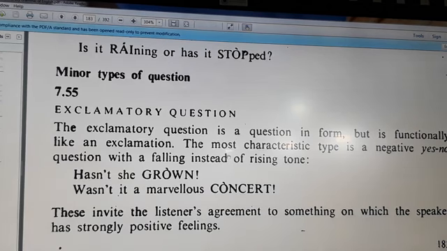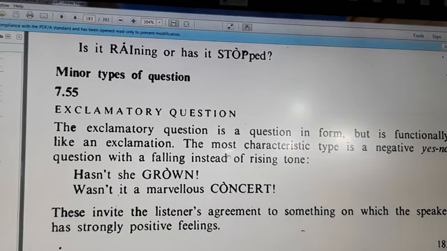Today we talk about the minor types of questions. In the previous lectures we discussed the major types of questions. Today we have the minor types. In general we have two main types of minor questions: exclamation or exclamatory questions and rhetorical questions.